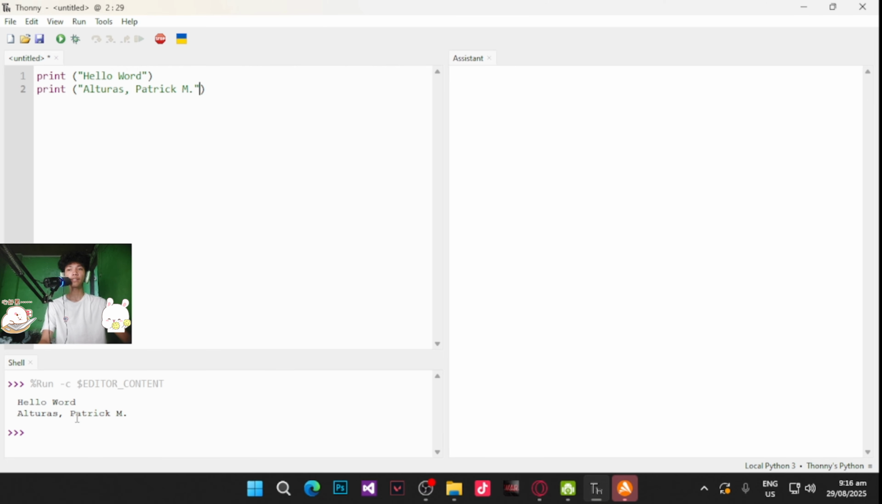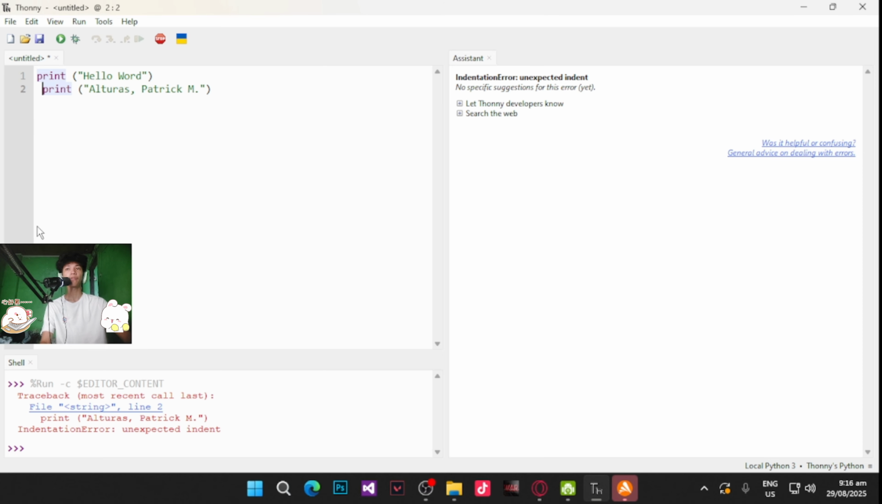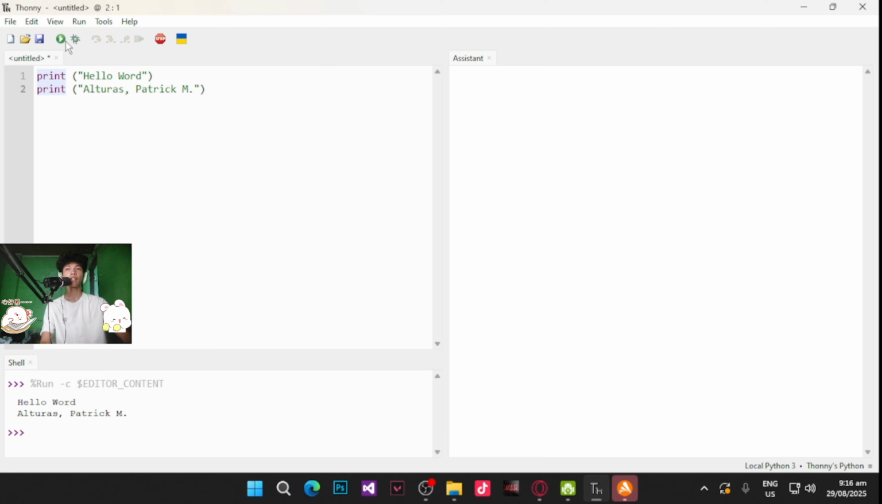Then, try natin maglagay ng space. Diba? Nag-error siya. So, makikita nyo sa baba sa my shell na file string or kung saan line siya. Line 2. Print Alturas Patrick M. Indentation error unexpected indent. So, malalaman nyo kung nasang line yung error. So, pwede nyo siyang tanggalin yung space. Then, you can run again.